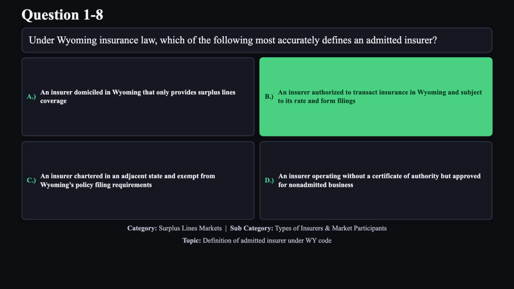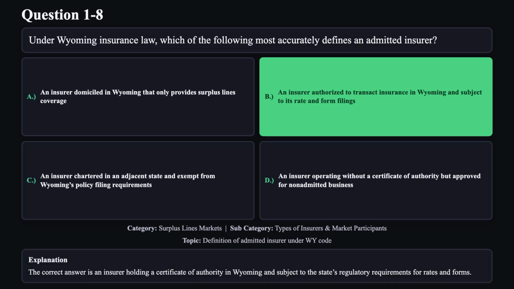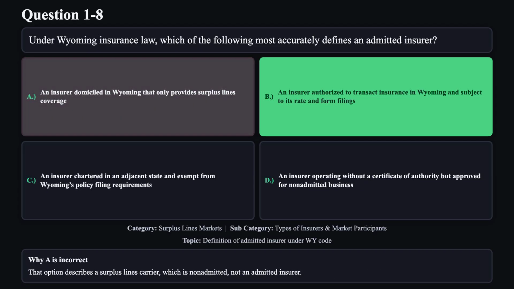The correct answer is B. The correct answer is an insurer holding a certificate of authority in Wyoming and subject to the state's regulatory requirements for rates and forms. Reason A is not correct. That option describes a surplus lines carrier, which is non-admitted, not an admitted insurer.